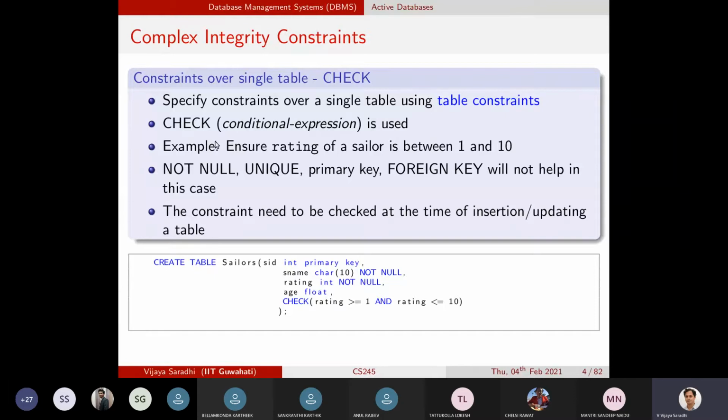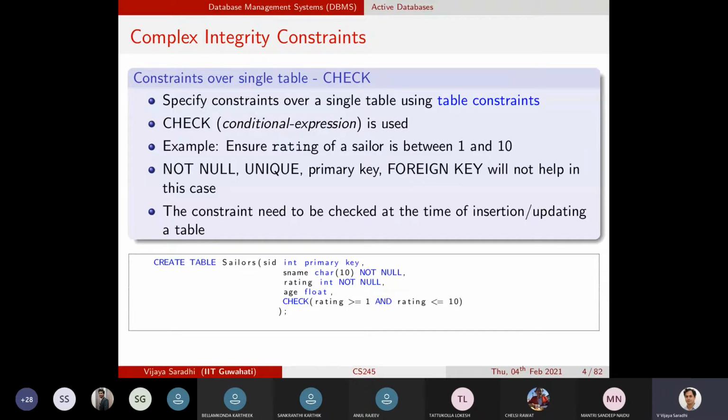Check is a part of the SQL standard, but it is not implemented in MySQL. MySQL understands what it is that you wanted to achieve, but it will not honor this particular construct. This is only with respect to the vendor-specific implementations, as you already by now are familiar. Some things are part of the SQL standard, but are not implemented in MySQL.